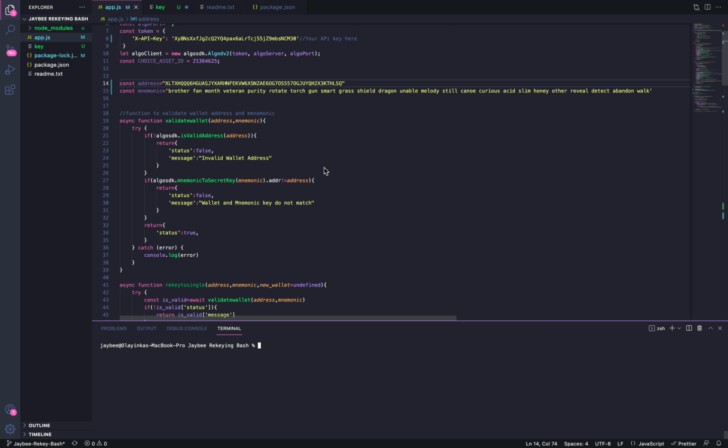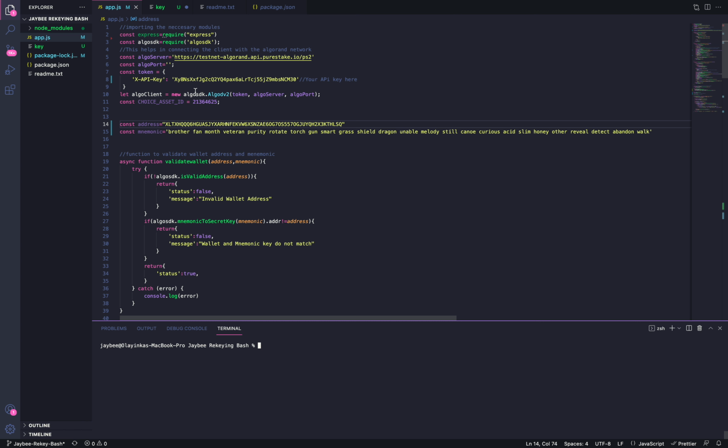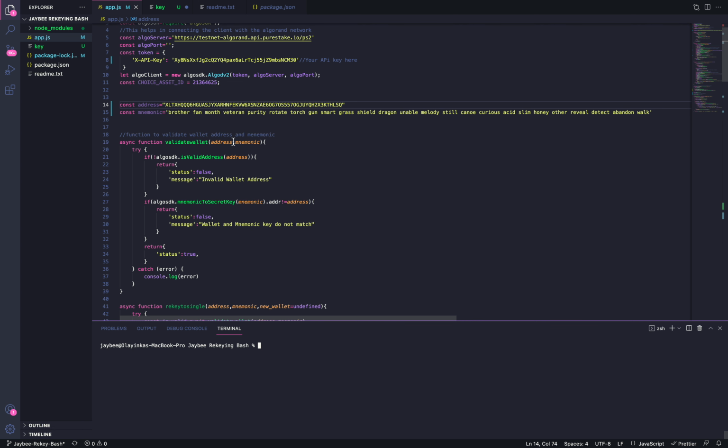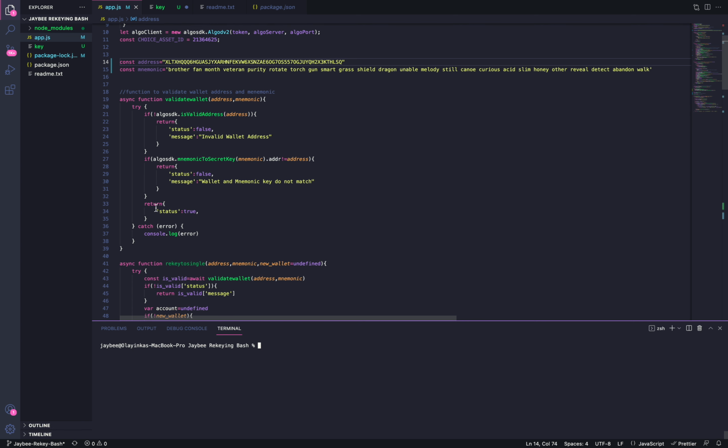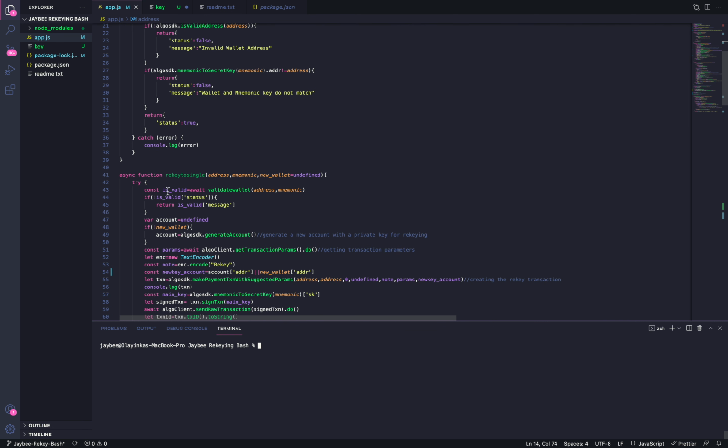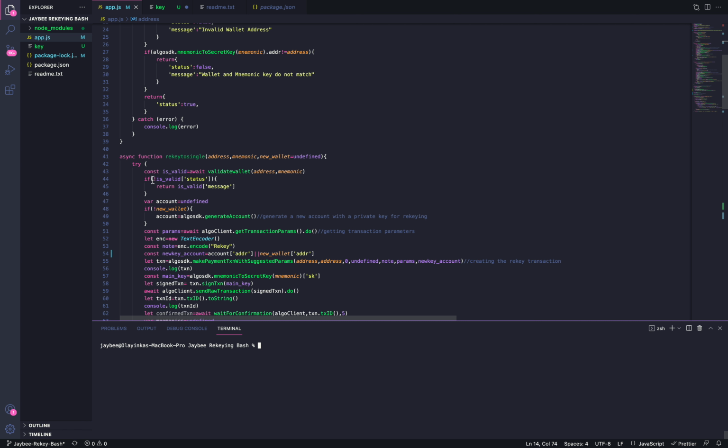My submission for the Rekeying bash: you were simply asked to rekey this particular wallet. You were asked to rekey a wallet, which is to change the private spending key of that particular wallet to that of another. So this here is a function that validates the given wallet and mnemonic and checks if they match each other. Now this is a function that rekeys